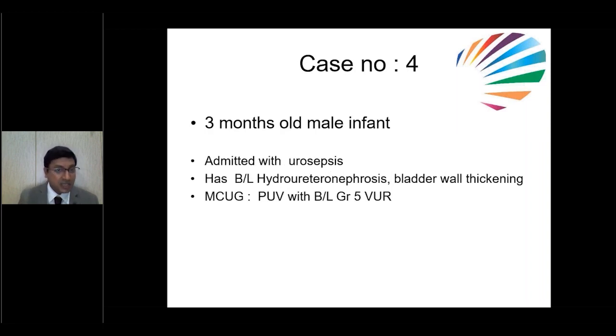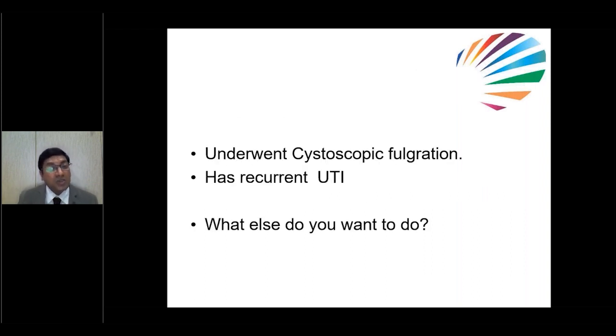The last case, this is about a 3-month-old male infant admitted with urosepsis, has bilateral hydroureteronephrosis and bladder wall thickening is there. So small baby, hydroureteronephrosis is there, bladder wall thickening. Obviously, we have to do MCUG. We have done MCUG, and that is suggestive of posterior urethral valves. Along with PUV, baby is having bilateral grade 2 reflux also. What to do now? Obviously, the child requires immediate fulguration.